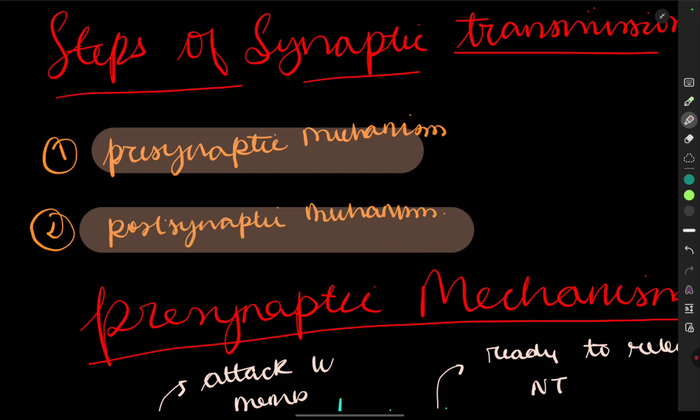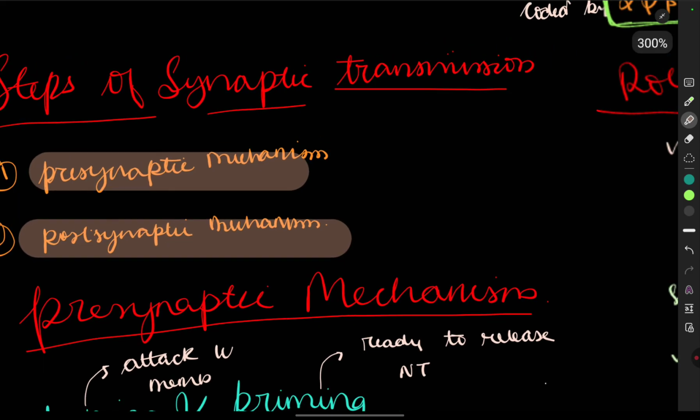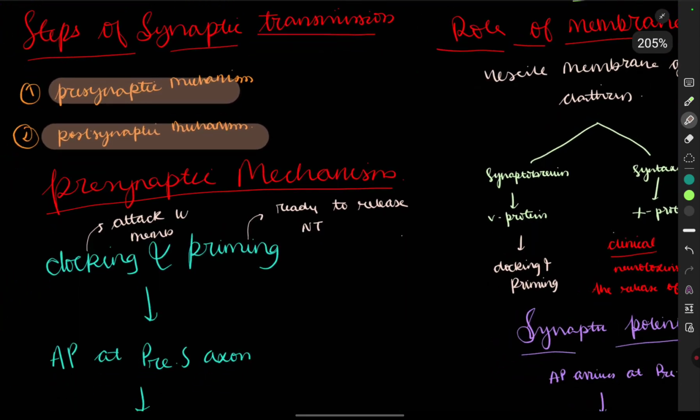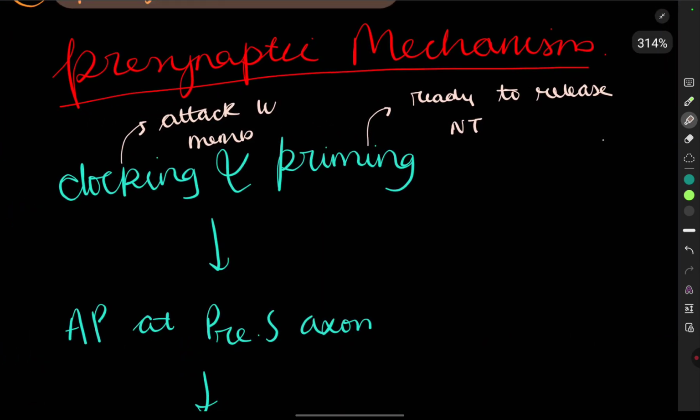So, two mechanisms: presynaptic mechanism and postsynaptic mechanism. What are the changes occurring in the presynaptic membrane for transmission of the neurotransmitter, and in the postsynaptic mechanism, for binding of the neurotransmitter on the receptors that are present in the postsynaptic membrane? We're going to see everything. We'll see the presynaptic membrane first.